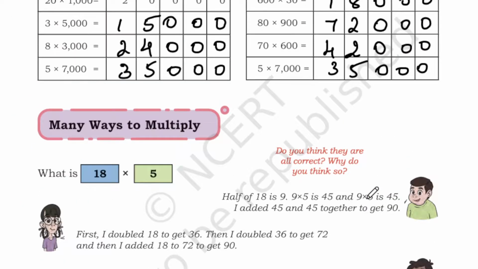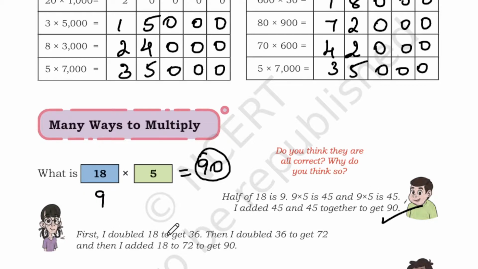So we have many ways to multiply. So what is 18 into 5? 18 fives are 90. Do you think they are all correct? Why so? The half of 18 is 9. So 9 into 5 is 45. So 45 is half of 90. So 45 plus 45, you will get 90.